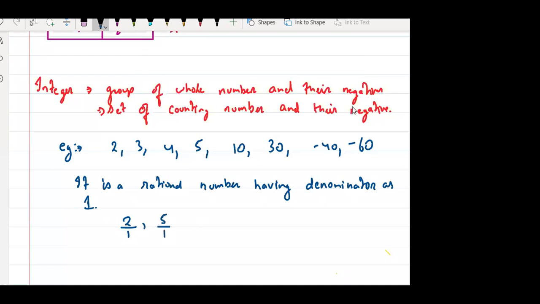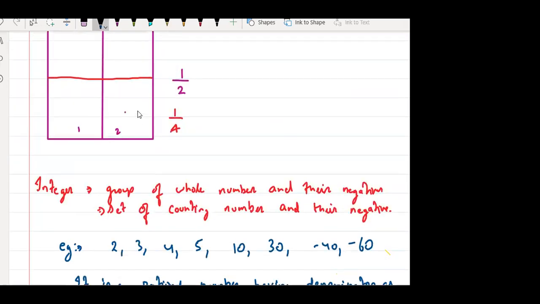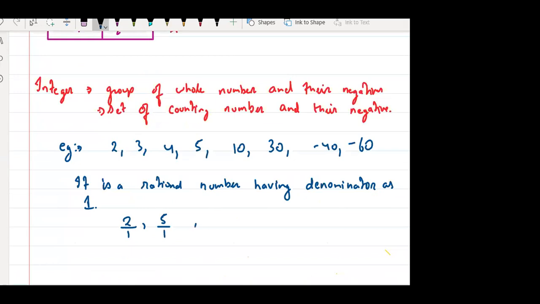Very basic. Does anyone have any doubt in this? Is it clear? So integer is clear. Fraction is also clear.